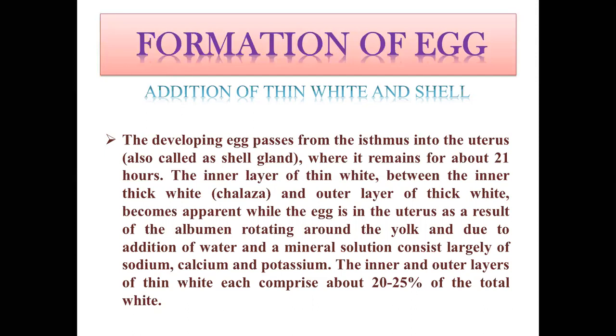The inner and outer layers of thin white consist of 20 to 25% of total white, and the remaining 75% consists of the thick white. So thin albumin consists of 20 to 25%, and thick white consists of around 70 to 75%.